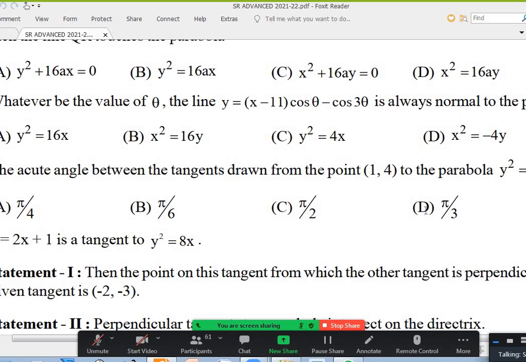Hemant Karthikeya, up to which question you tried in mains parabola? Sir, up to 54, sir. Good. Priharsha? Sir, 60. That's good. Sachin, up to where you tried? Sir, 60, sir. Okay. Udayalakshmi, are you there in the class? Yes, sir. Up to where you tried in parabola mains? Sir, 30. Okay. Samskriti Raut, up to where you tried? Sir, 40, sir. Okay. Snigdha, up to where you tried?